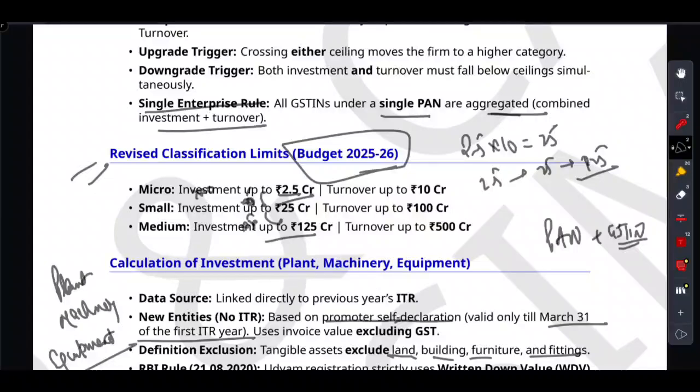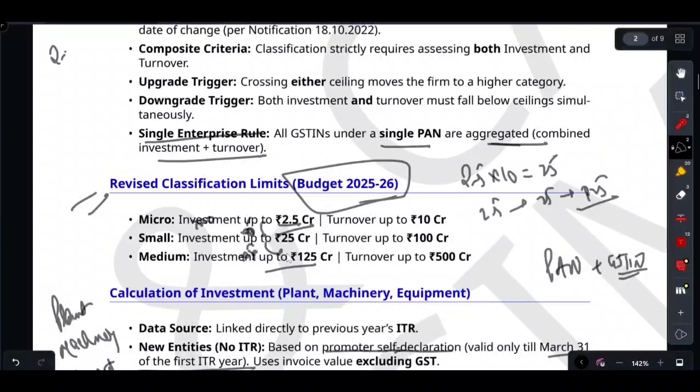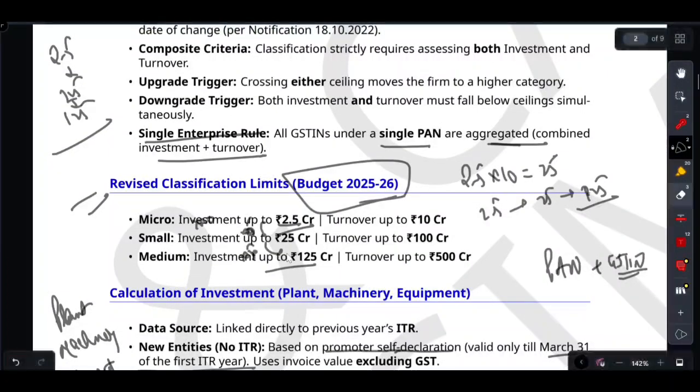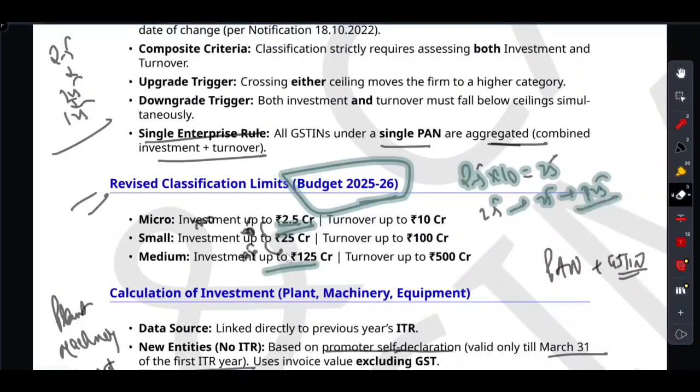So how does the ladder look like? The ladder looks like 2.5, 25, and then 125. This is how the ladder looks like. Now, what about the turnover? Yes, very good question. Just apply the 4x multiplier. Let me erase all these things, and then you can easily appreciate how to get to the turnover. Just apply the 4x multiplier.